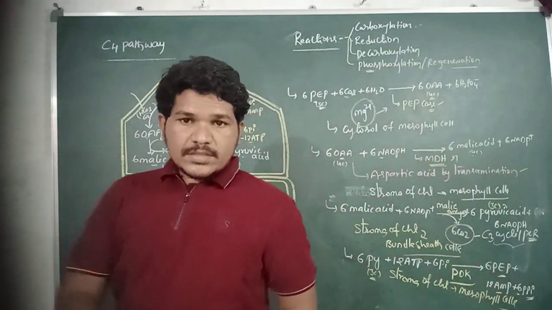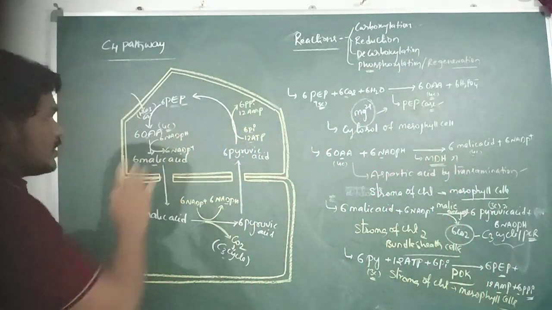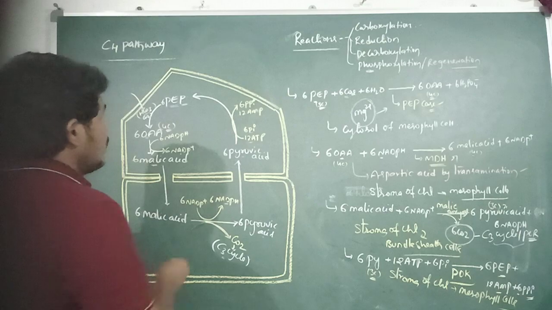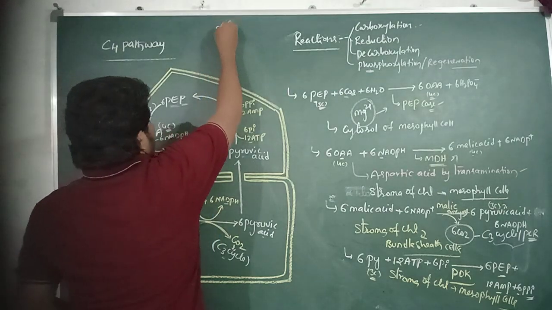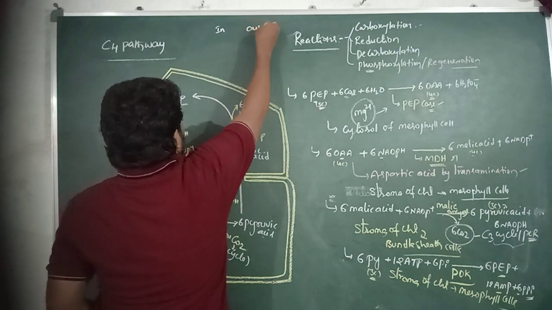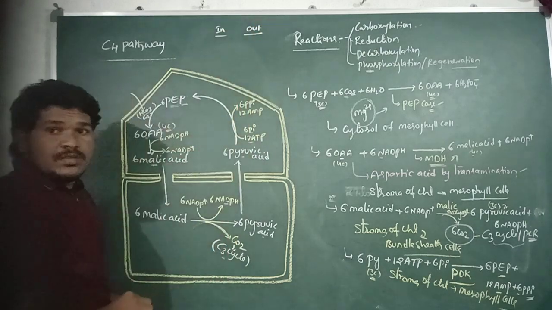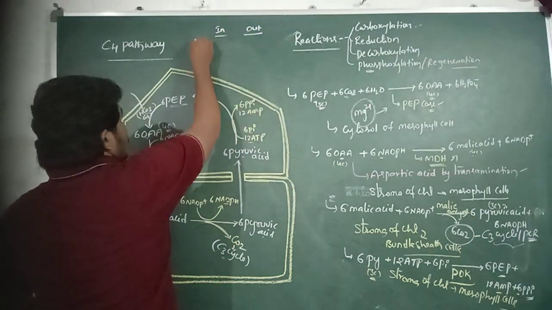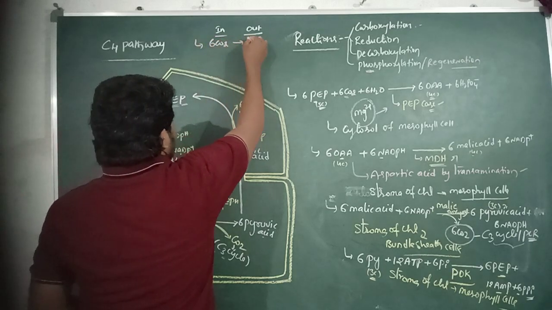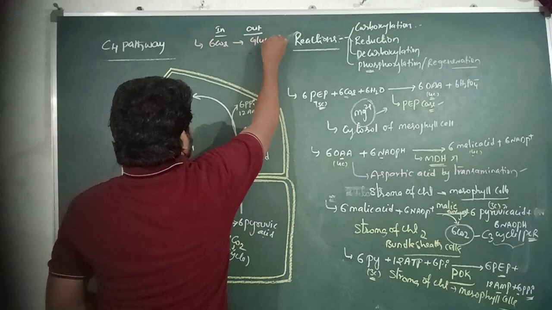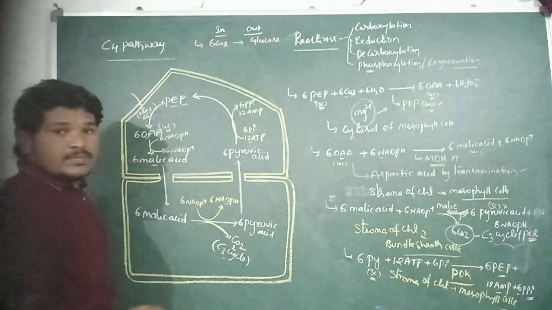And then coming to the energetics of the C4 pathway, the input and output of energy sources. In the C4 pathway, 6 CO2 molecules are involved and converted into 1 glucose molecule, a hexose.